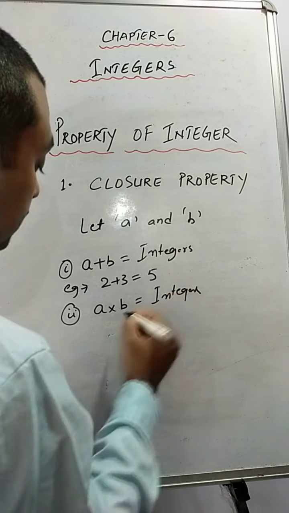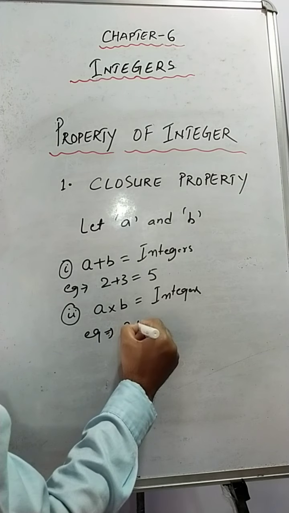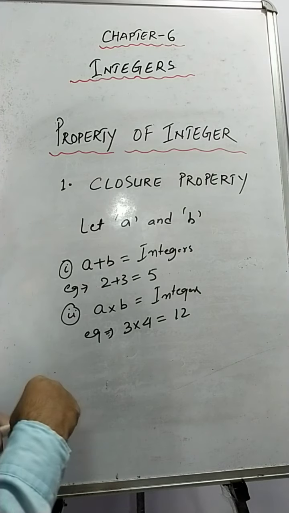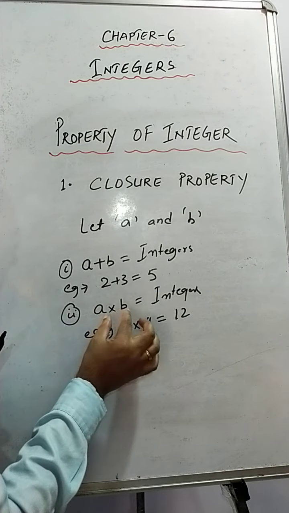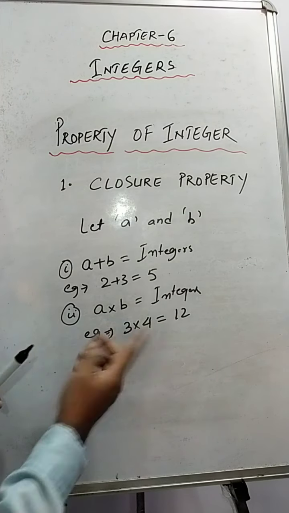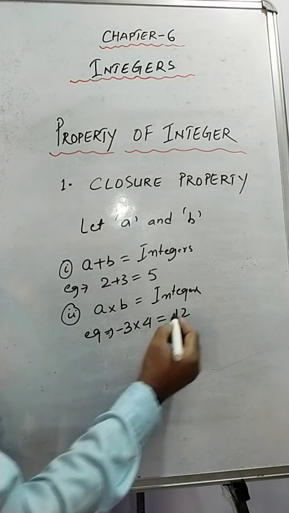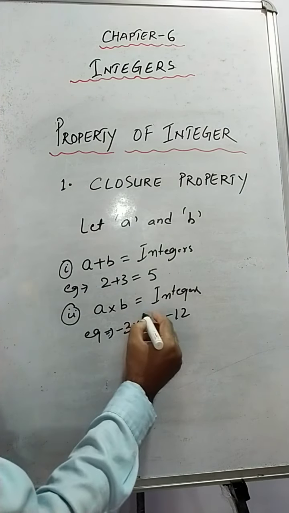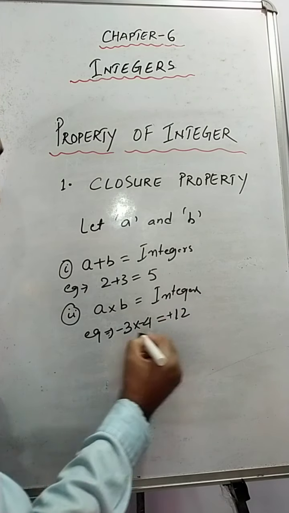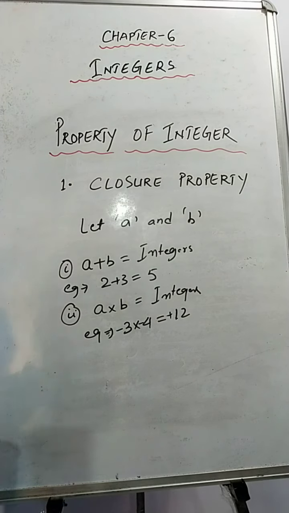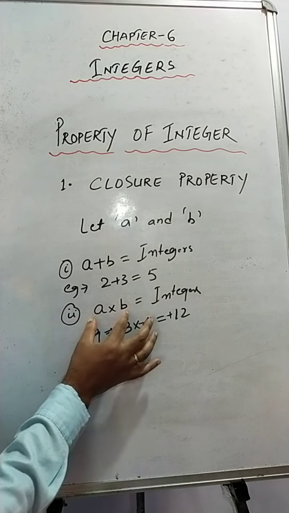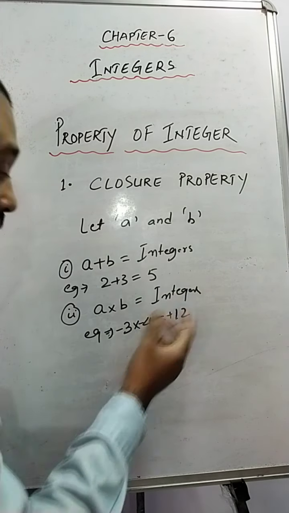Fine. So here is an example. Suppose 3 into 4. 3 4s are 12. So 12 is also an integer. So another concept is that when we are multiplying 2 integers, we'll get integers only. So example, 3 into 4 equals 12. You can take negative numbers also. Suppose minus 3 into 4, you'll get minus 12. Okay, now if you multiply a minus number with a minus number, what will we get? Minus minus will become plus. 4 3s are 12, again an integer. Fine. So this is the concept that when we are adding two integers, we'll always get integers only. When we are multiplying two integers, we'll get integers only.